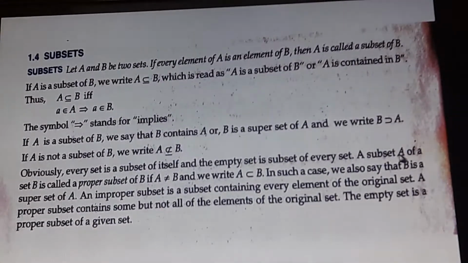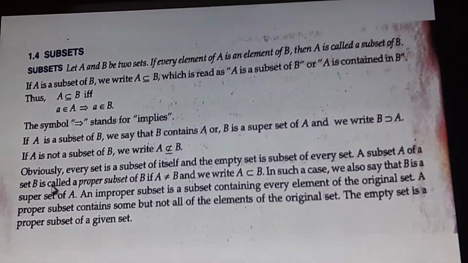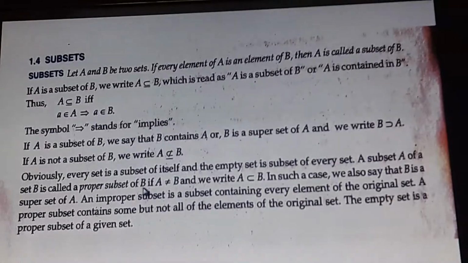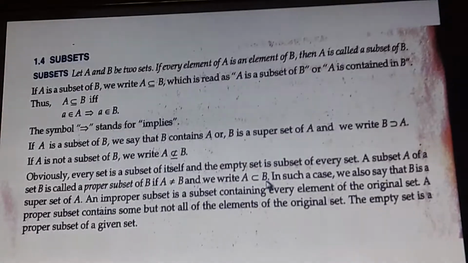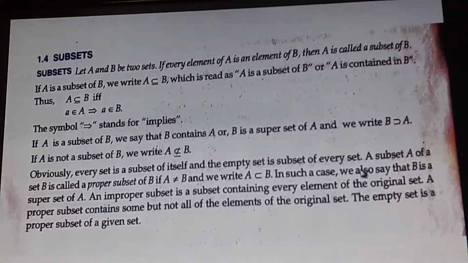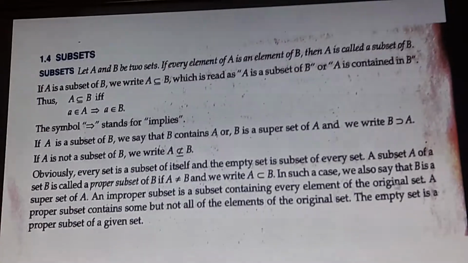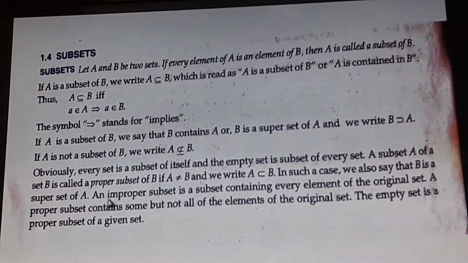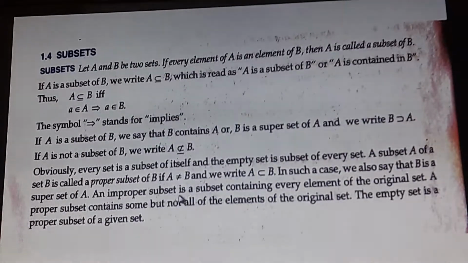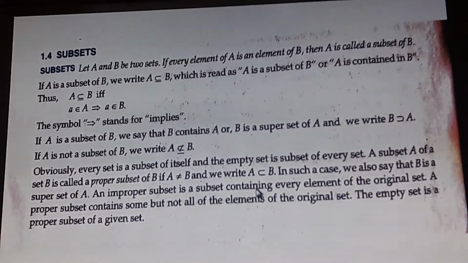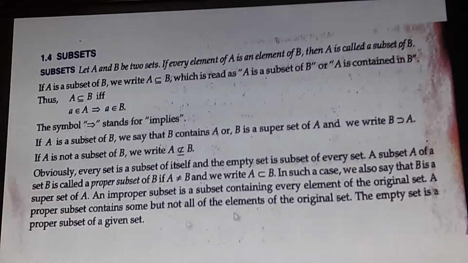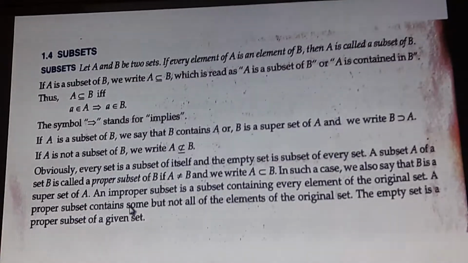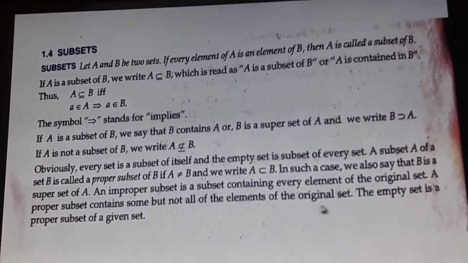A subset A of a set B is called a proper subset of B if A is not equal to B, and we write A ⊂ B. In such a case, we also say that B is a superset of A. An improper subset is a subset containing every element of the original set A. A proper subset contains some but not all of the elements of the original set.